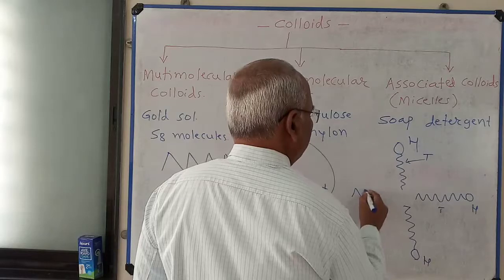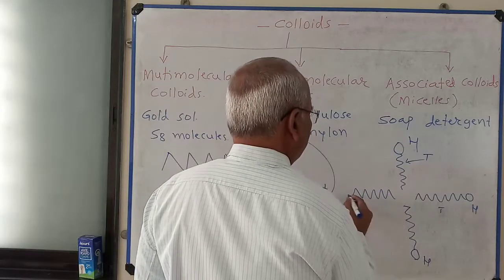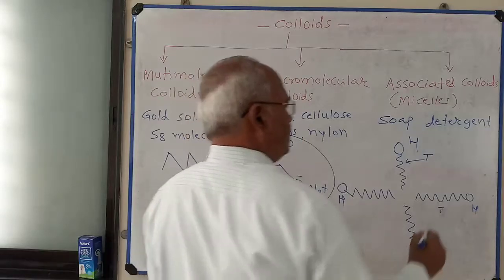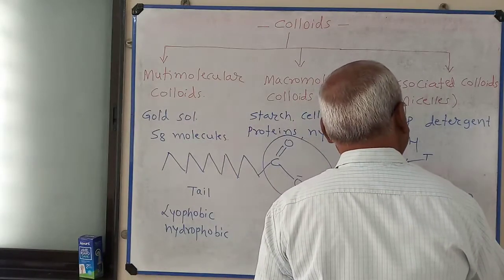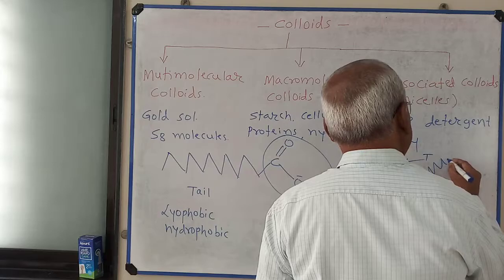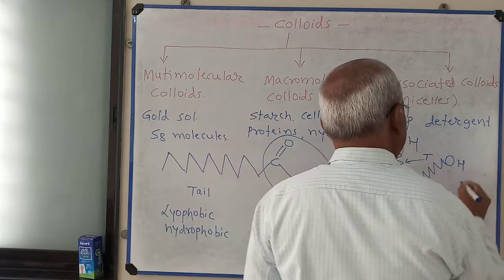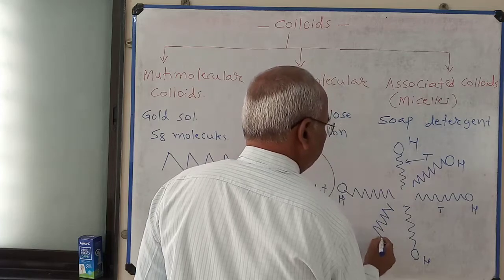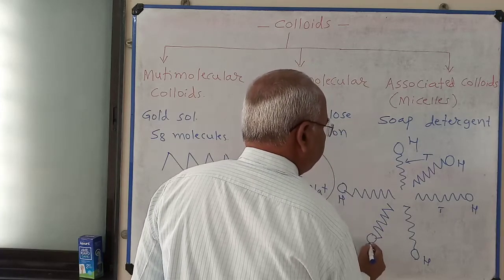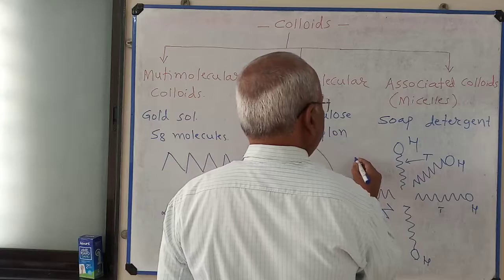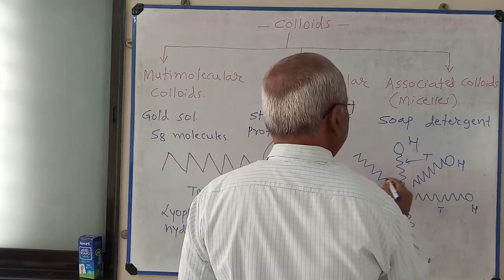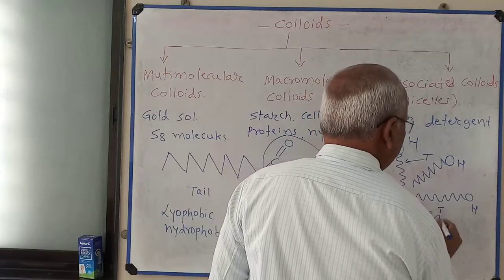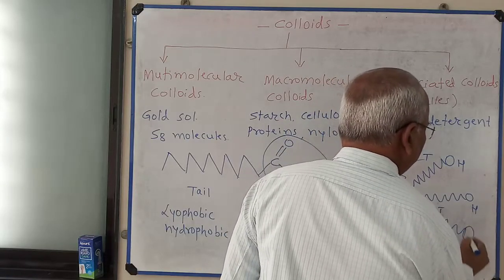Fourth molecule, this is head. Fifth molecule, this is head. Sixth, seventh, eighth molecule, head.